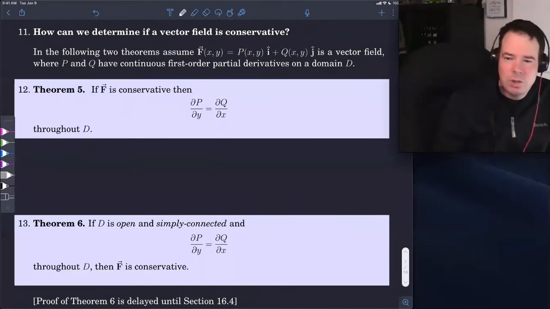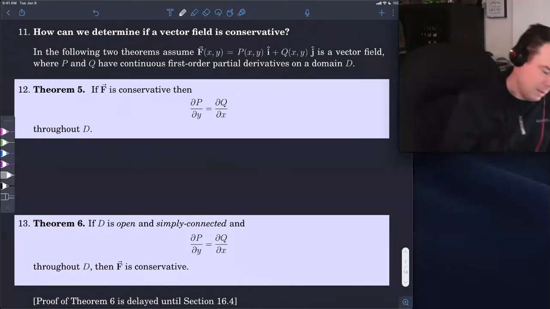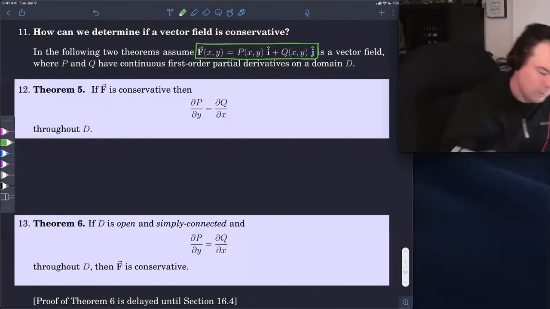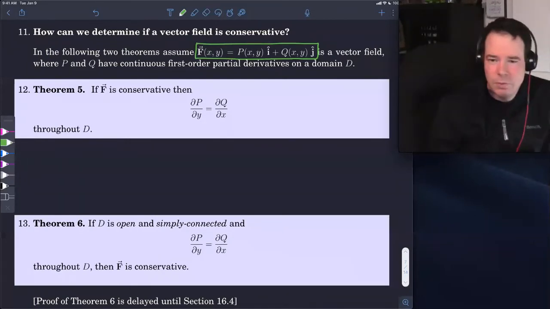The first direction is just an observation. So theorem 5 is just an observation. If f is conservative, then these mixed partials are equal. So let's see, why is that the case? I'm writing down that my vector field has these two components, assuming it's a vector field in the plane.